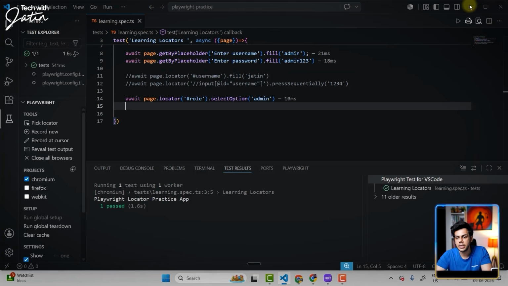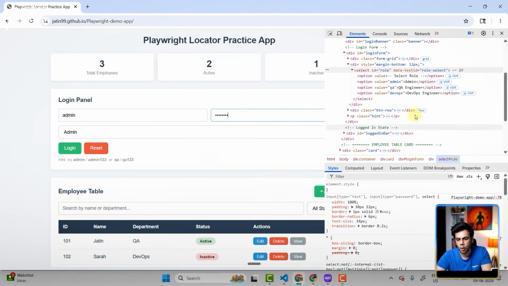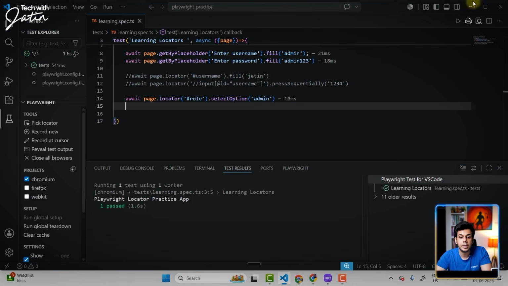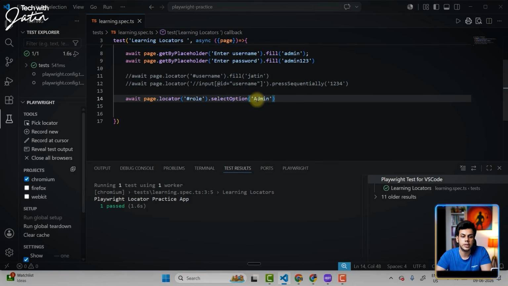Perfect. Now let's check one more thing. Over here now, I have given admin in lowercase because I was talking about this value attribute which was having admin. What if I was passing the visible text? Then what is going to happen? Let's see what is going to happen over here. I just change it to capital Admin. I'm going to save this.